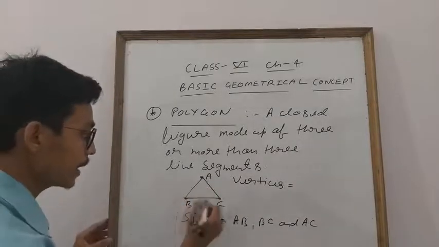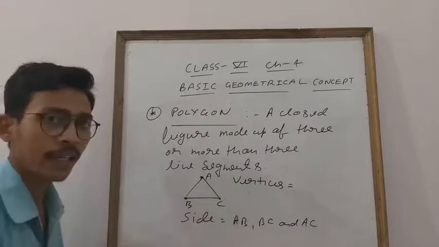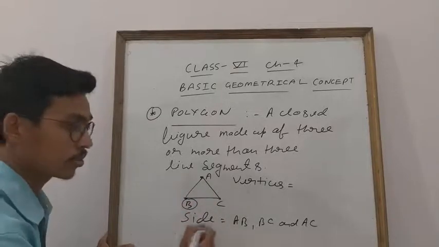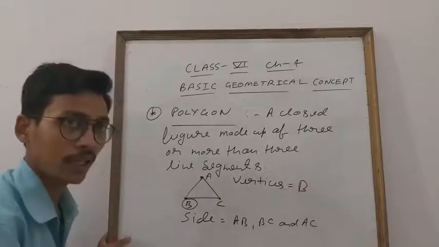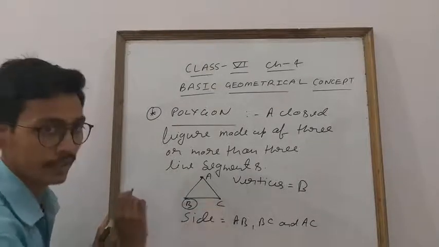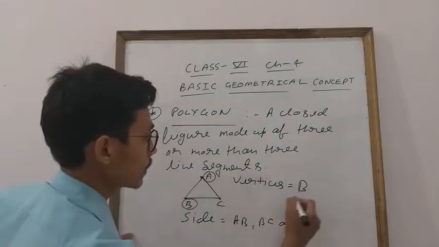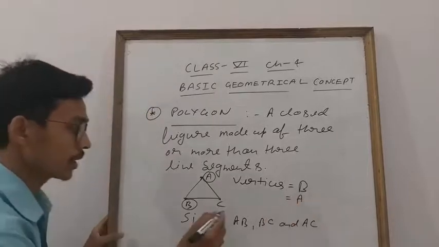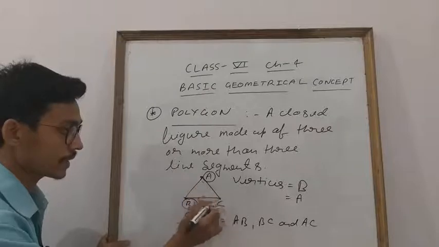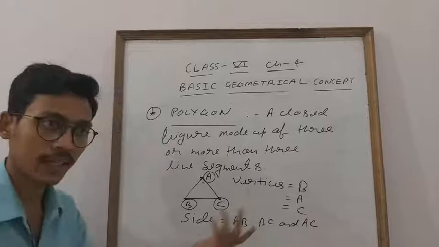See, AB and BC. What is the end point of AB and BC, student? This is the end point or common point. So for AB and BC, it is B. So you can write B. Another, what is the end point of these two sides, AB and AC? The initial point or common point, so here it is A. Similarly, what is the end point of these two sides, AC and BC? You can see C. Yani three vertices. Triangle has three vertices.